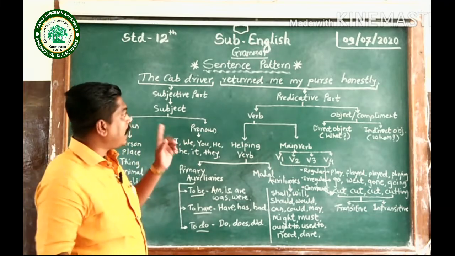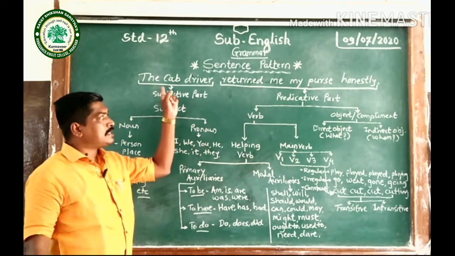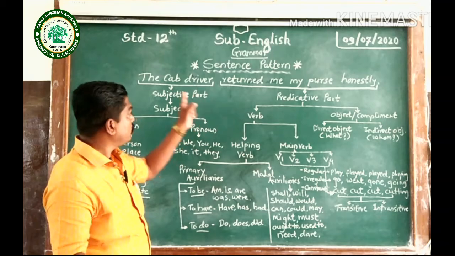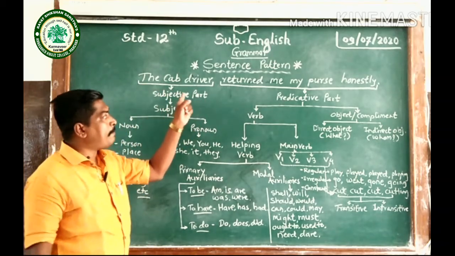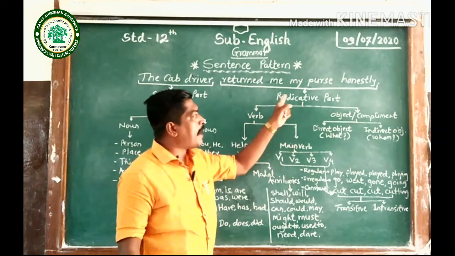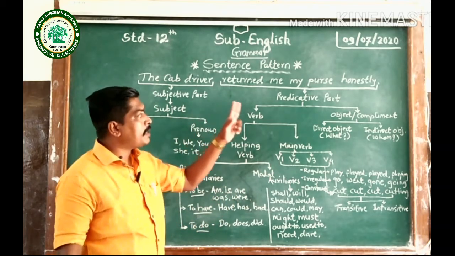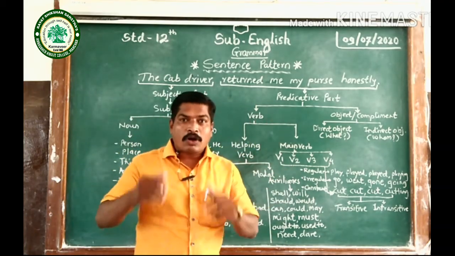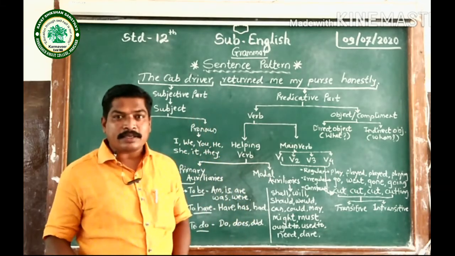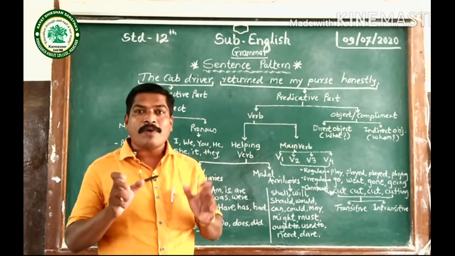Now friends, you can read the sentence given on your blackboard. So what is the sentence? The cab driver returned me my purse honestly. As all of you know, a sentence is a meaningful group of words.